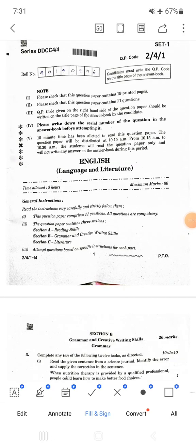Hello everyone. Here I am to discuss the answer key of Section B Grammar of Class 10 Set 1 CBSE.